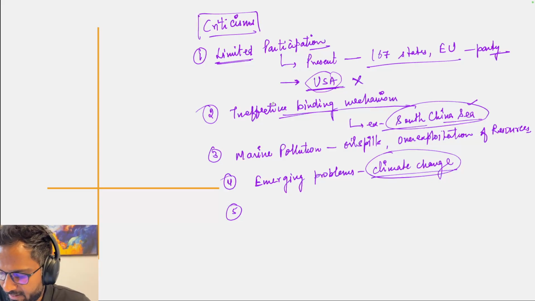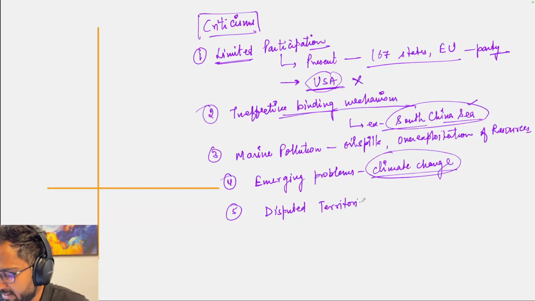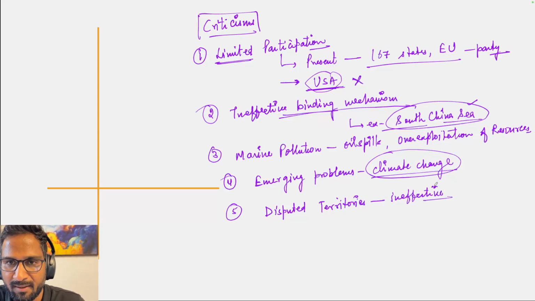Next, we can say in the disputed territories, it is ineffective. Where the coastal states are not cooperating in solving their border disputes, over there also UNCLOS is not being effective.